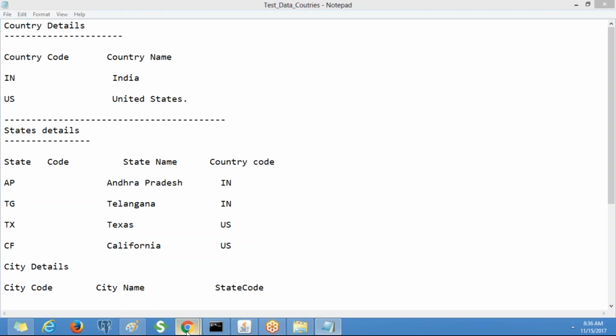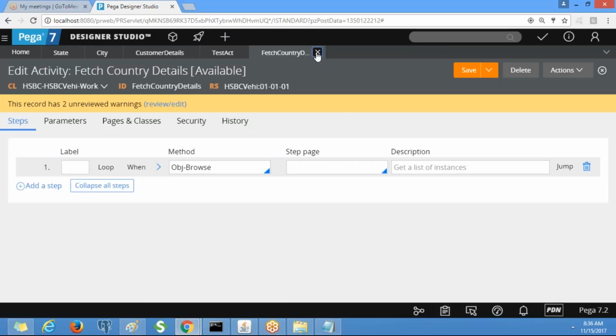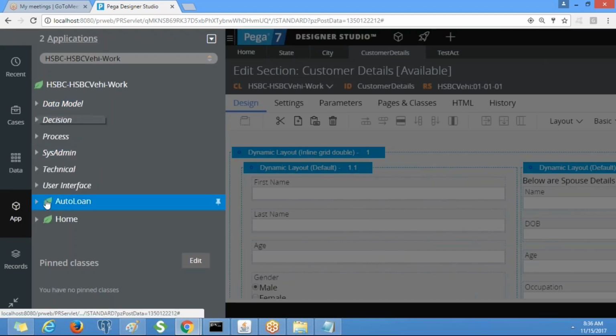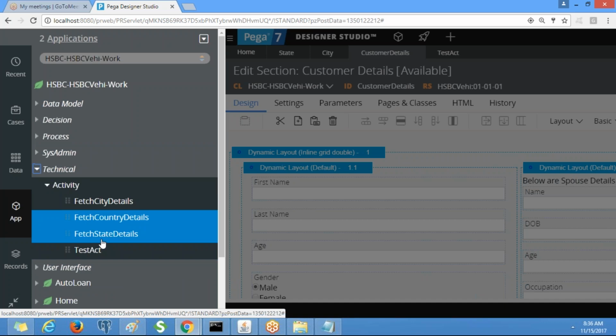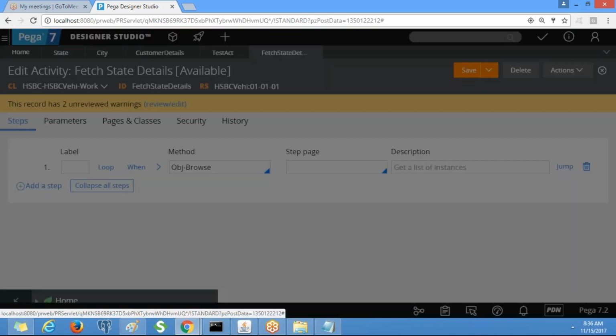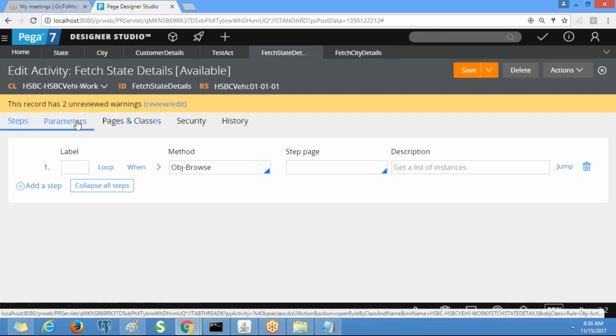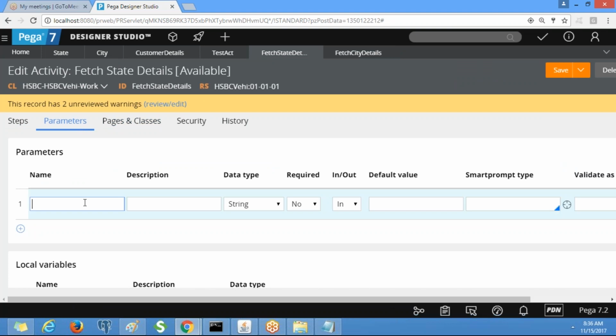Yeah. Now go to the activities. Go to the state and city activities. Okay, so parameters can be defined under the parameters tab. So here I am going to define a parameter called country code. Okay, so this is a string.